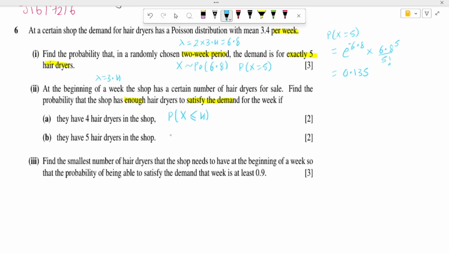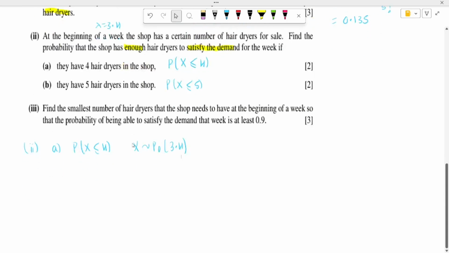It is the same reasoning as for the two parts above. So let's do probability x less than or equal to 4, where x follows a Poisson distribution with mean 3.4.